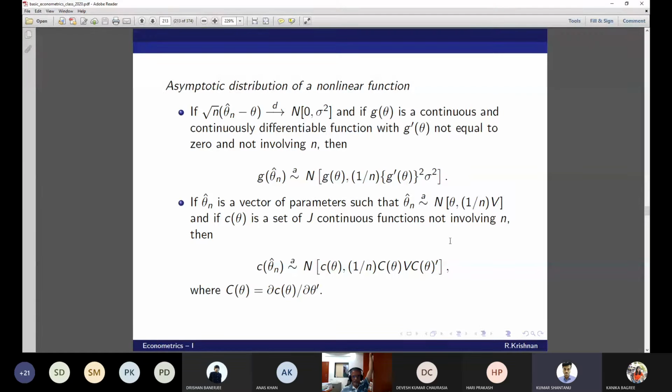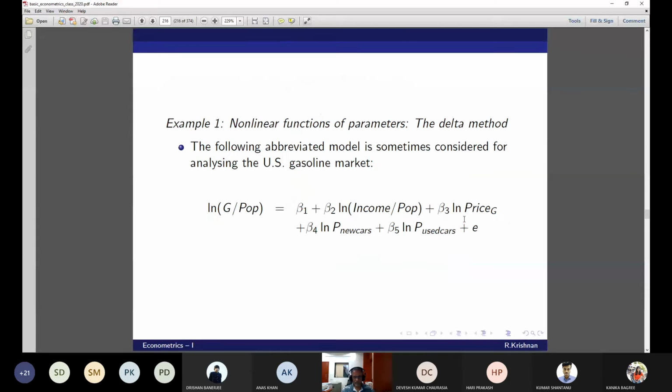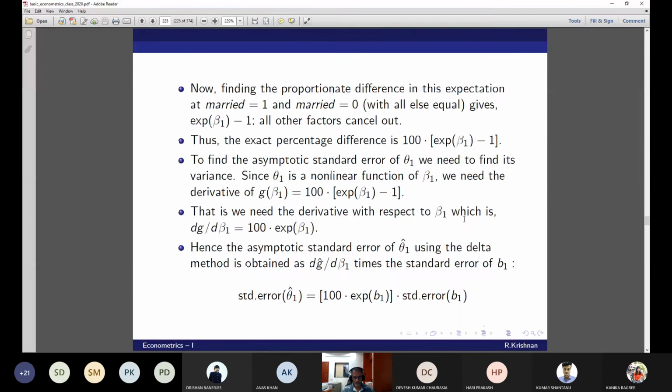Sir, simply what you are saying is that g of theta is a transformation of theta. Now to find the standard error of this transformation, you just multiply with the original standard error. What does this first bullet point tell you, Drishan? The asymptotic distribution. What is g prime theta in our example? 100 e to the power beta 1. And what am I multiplying it with? The original variance. Now we need the standard error. Is it okay now? Yes. That's why I'm finding it.